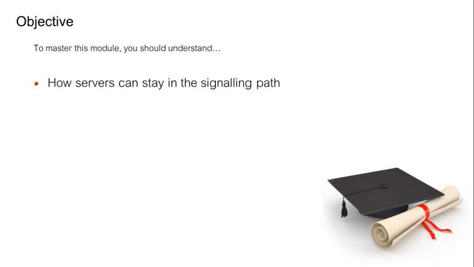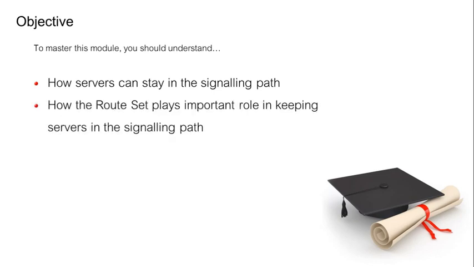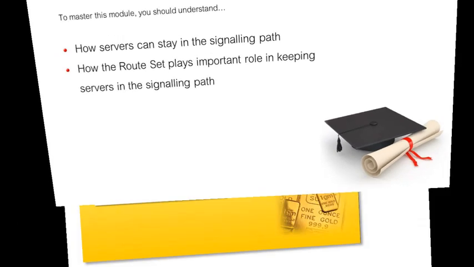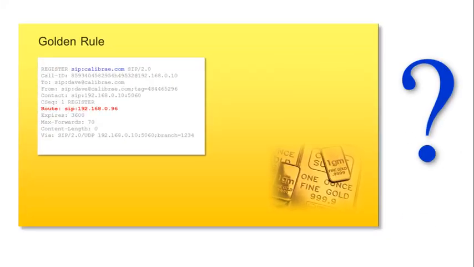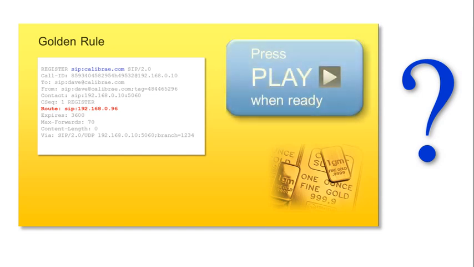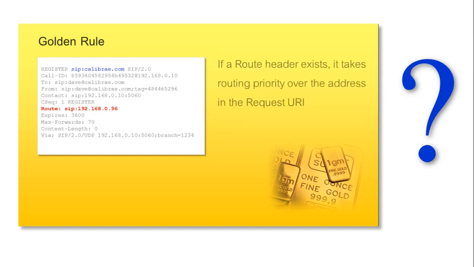We'll also look further into our old friend, the route set, and how it helps to keep servers in the signaling path. First though, do you remember this golden rule? What is it? Have a think and press play when you've got it. The rule is, if a route header exists, it takes routing priority over the address in the request URI. So, how does that help keep servers in the signaling path?